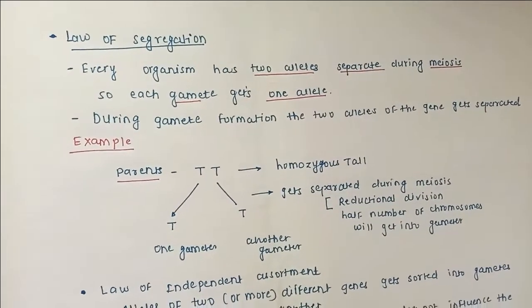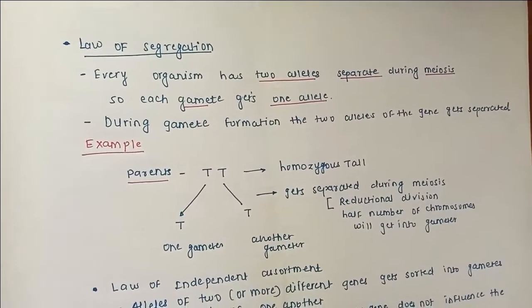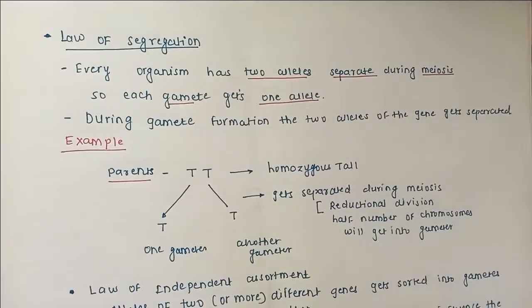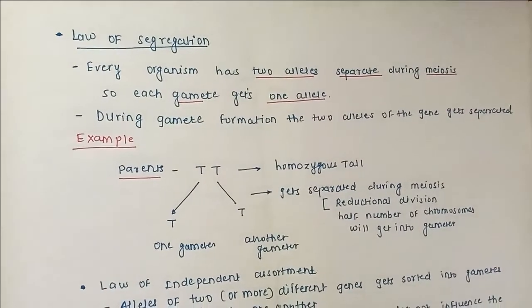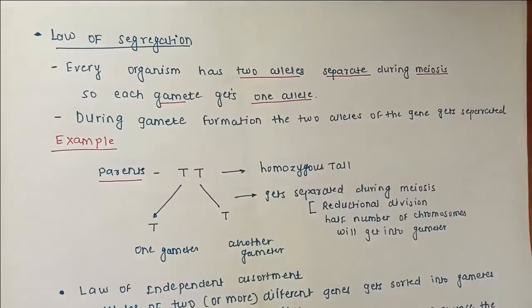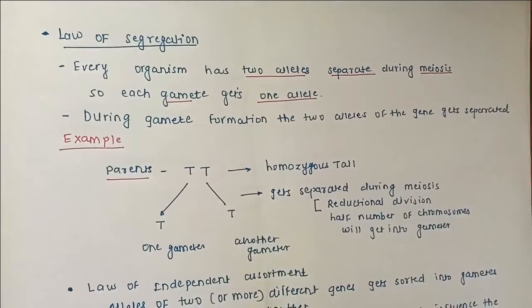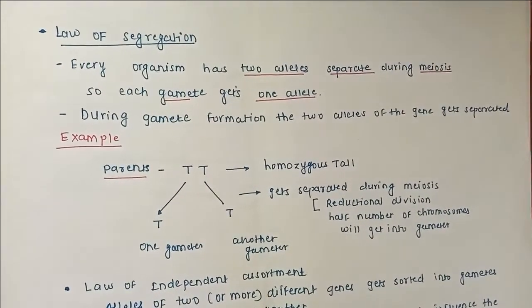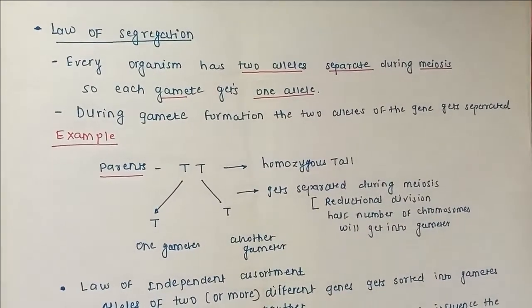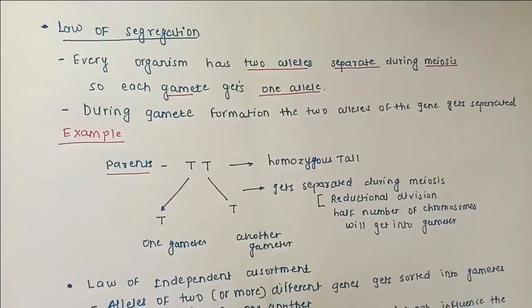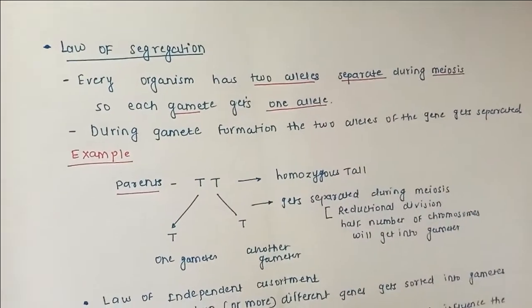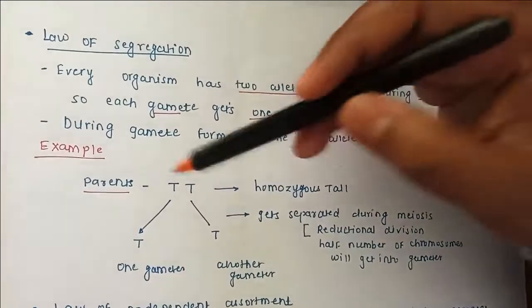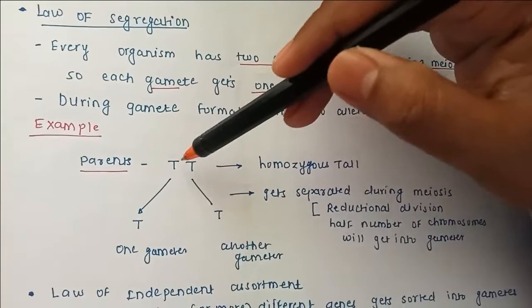So first you should study meiosis very nicely, otherwise in the next one or two lectures we'll study meiosis. There is a separation of alleles, and after separating, each gamete gets one allele. We know that gametes are haploid, and haploid gametes form the diploid zygote. So haploid gametes get separate alleles. That is nothing but called segregation. Now I have given an example here. Suppose these are the parents and two alleles are there.